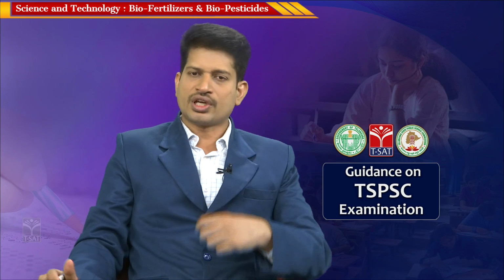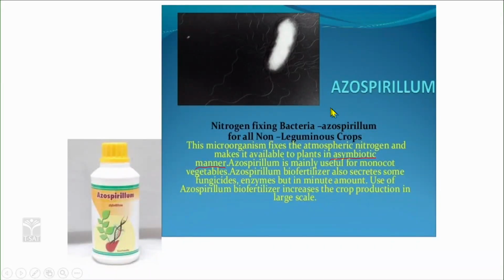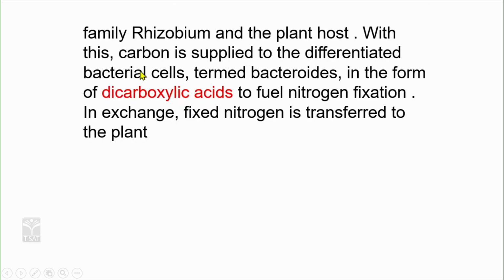It is in the soil without a symbiotic association to the plant and fixes the atmospheric nitrogen directly to the soil. So, this is an example of a non-symbiotic presence in the soil. This is azospirillum. Family Rhizobium and the plant host, with this carbon is supplied to differentiate bacterial cells termed bacteroids in the form of dicarboxylic acid.